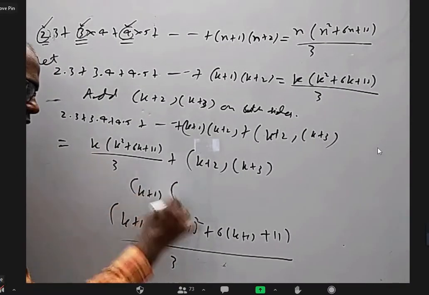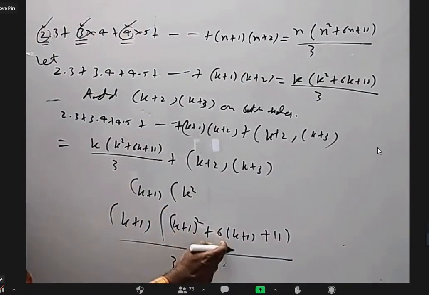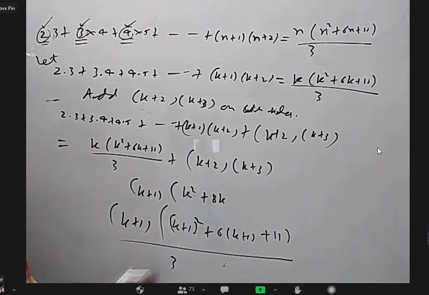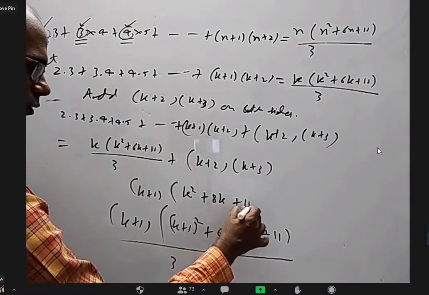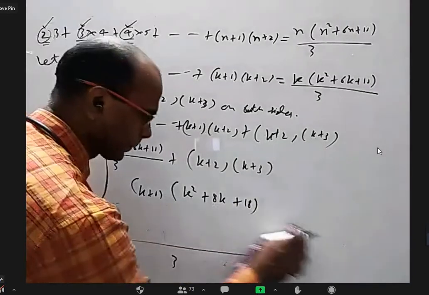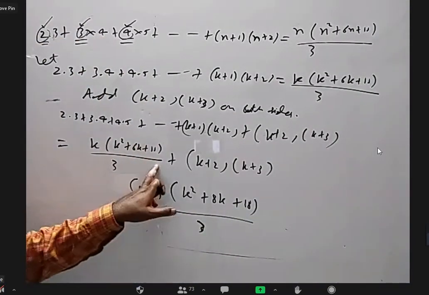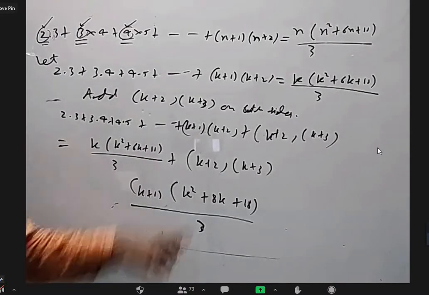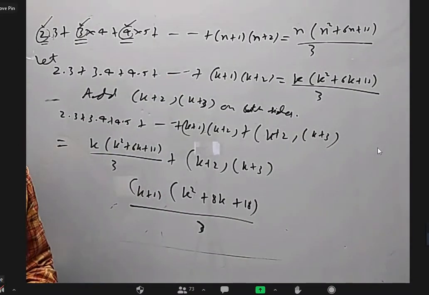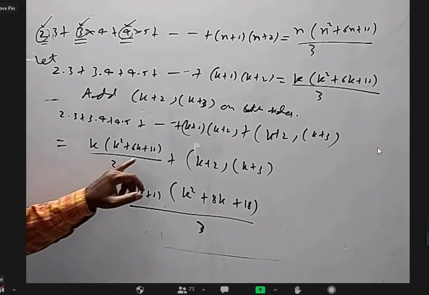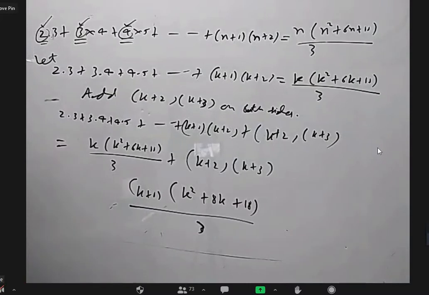(k+1) into, if I expand this, I'll get k square. Here 2k and here 6k, that is 8k. Here 1, 11, 12 plus 6, 18 by 3. That means somehow I have to show this is equal to this. This I should write, whatever is the expected thing. Am I right? Yes, sir.